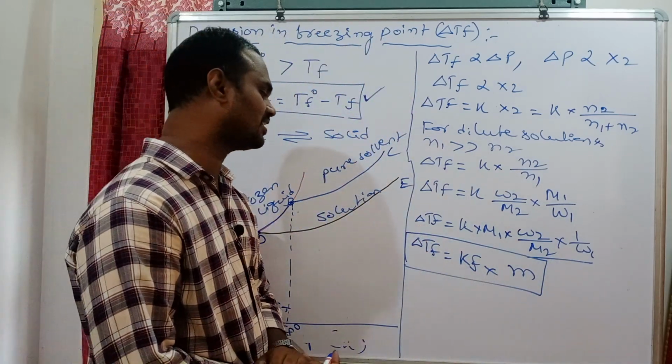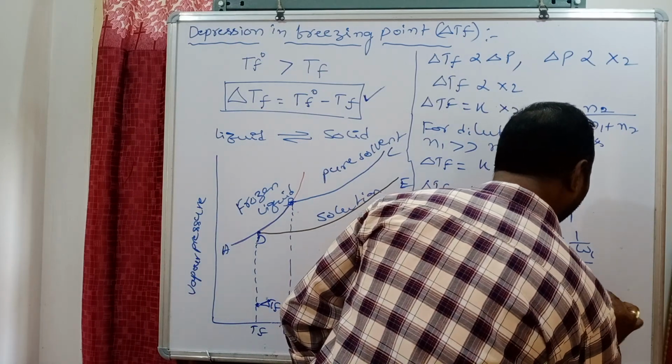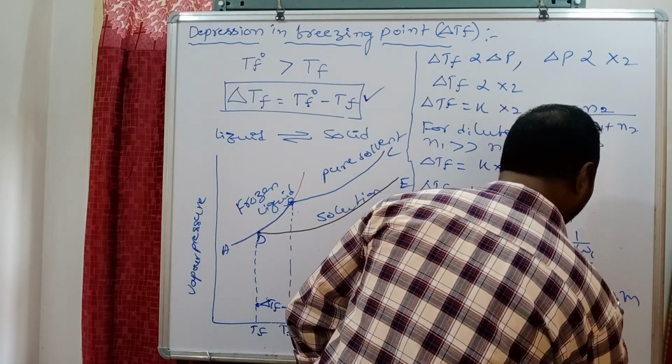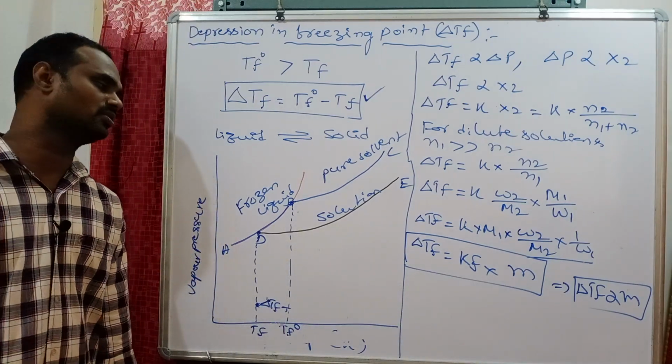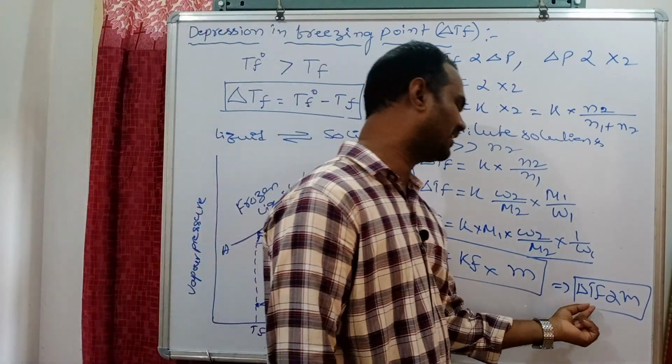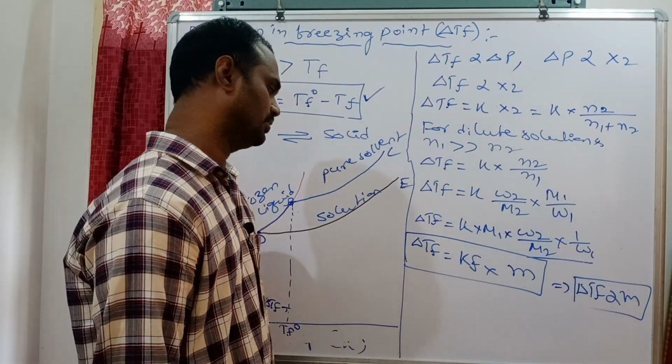This is nothing but depression in freezing point. According to this, depression in freezing point is directly proportional to the molality of the solution. So this is the third colligative property, related to the molality of the solution.